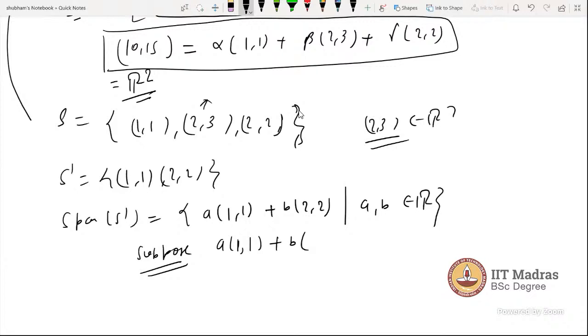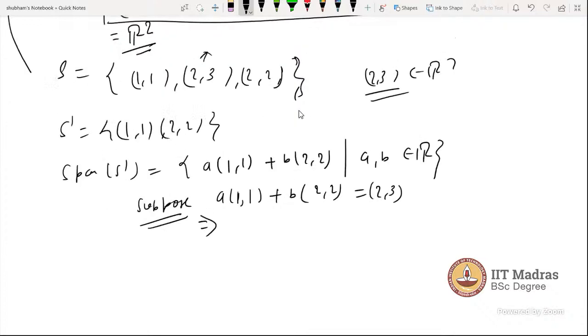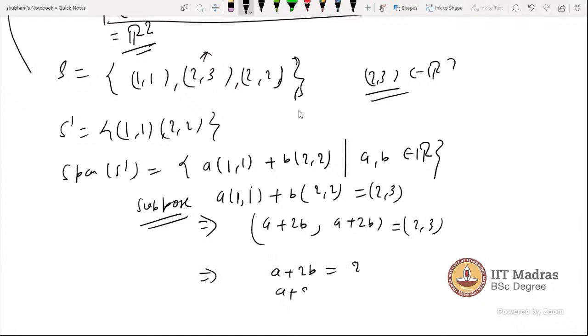Suppose this is true, a linear combination of these two. Let's solve this system of linear equations. We reach a + 2b for the first coordinate, and for the second coordinate again a + 2b, which equals (2, 3). Comparing, a + 2b is equal to 2, and a + 2b, again the second coordinate, is equal to 3.